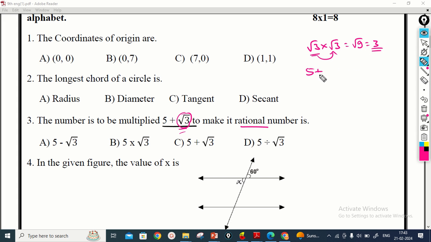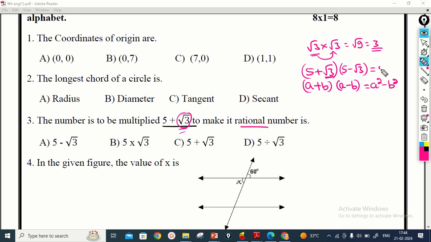But here they gave 5 plus root 3, so two terms are there. Binomial surd they gave. So for this binomial surd we have to use the formula (a plus b) into (a minus b), which gives a square minus b square. For removing this root 3, we have to square it. So we multiply this by 5 minus root 3.